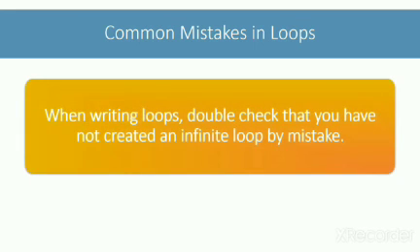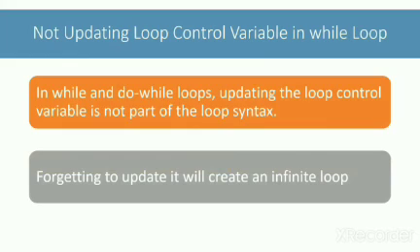Most often, we end up creating an infinite loop in place of a finite loop because of very basic logical mistakes in our programs. In this lesson, I will show you a few of them. Whenever you are writing loops, be very careful that you don't make such mistakes and end up creating an infinite loop instead of a finite one. The most common mistake I have seen students make is forgetting to update the loop control variable when writing a while loop. In while and do while loops, updating the loop control variable is not part of the loop syntax. So it is very easy to forget it and create an infinite loop.